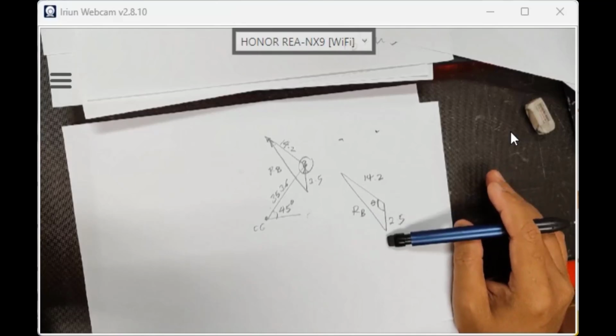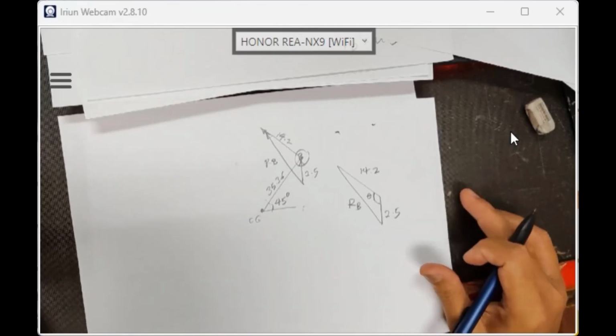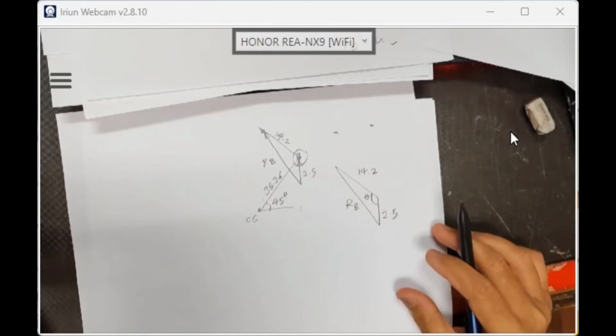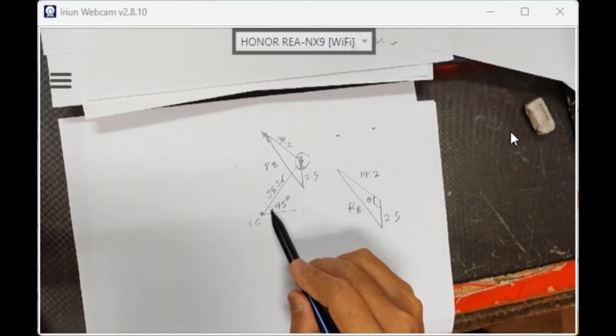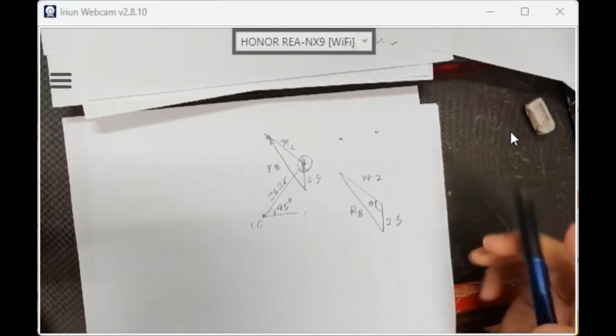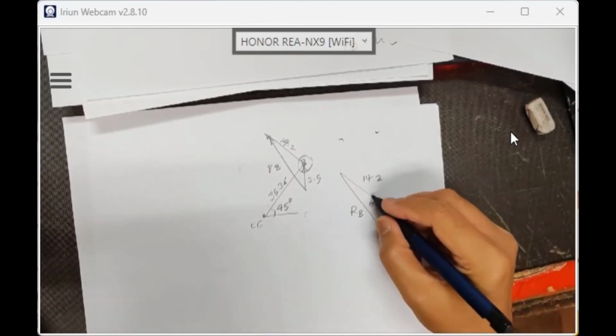Give me theta. Hurry up. Theta is like this. 45 degrees. 135. Yes. Alright.